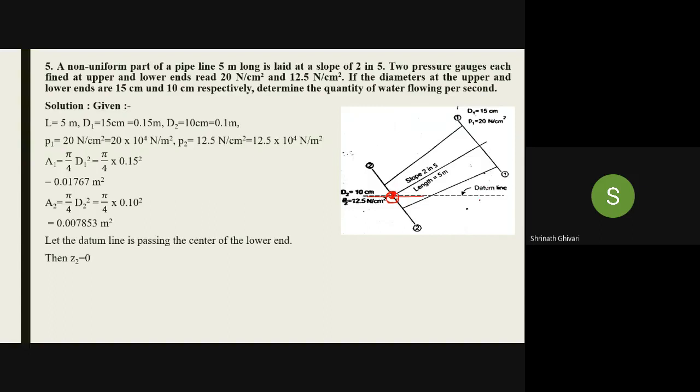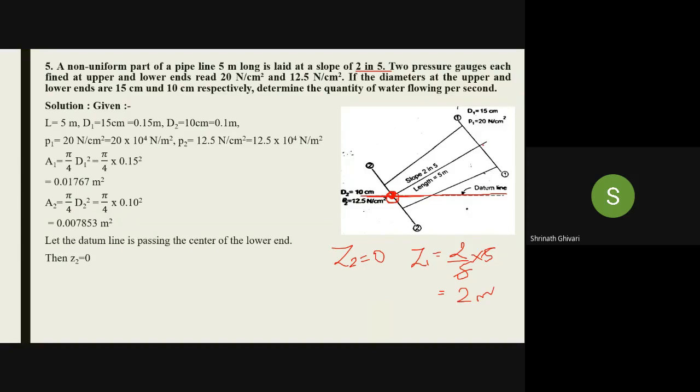What will be Z1? At section 2, the datum line is touching, therefore it is 0. Z1 will be 2 by 5 into 5, because the slope is 2 in 5. So 2 by 5 into 5 is 2 meter.